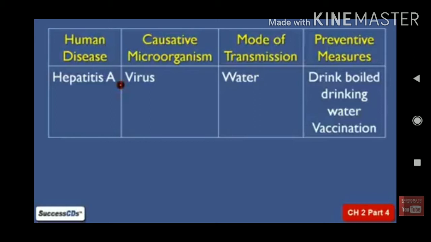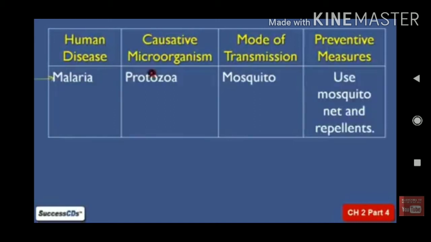And finally, one more disease, malaria. Malaria is caused by a pathogen, a protozoan. It is also one of the protozoa. This malaria is spread by mosquitoes.